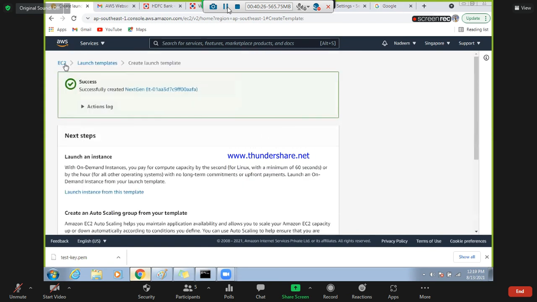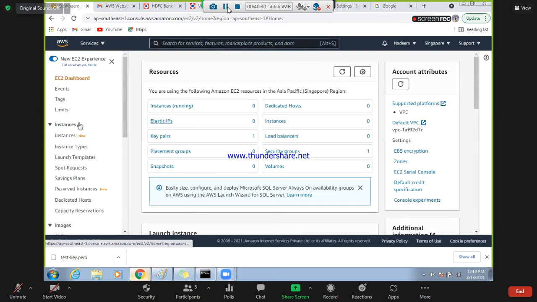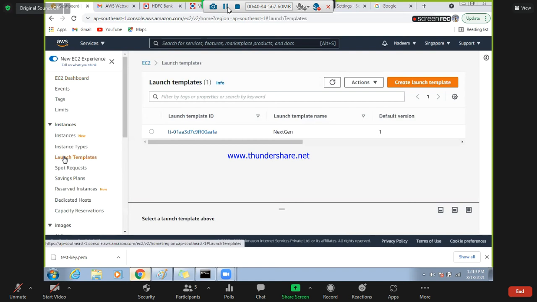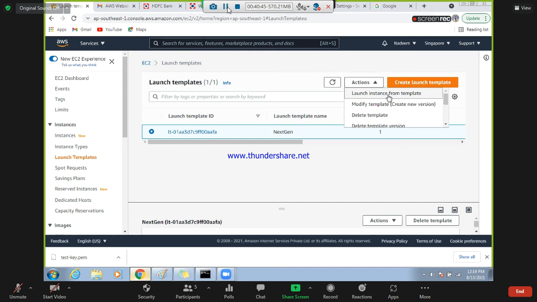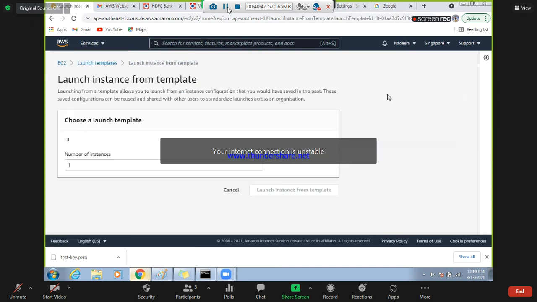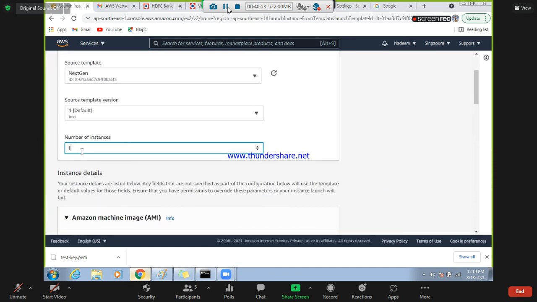So what happened is, now your template is created. Okay, your template is there, but it doesn't mean you launched the instance. So from here you can launch the instance. See, from the template, launch instance from template. And now can you see, they are asking how many instances you want. I want 2 instances.